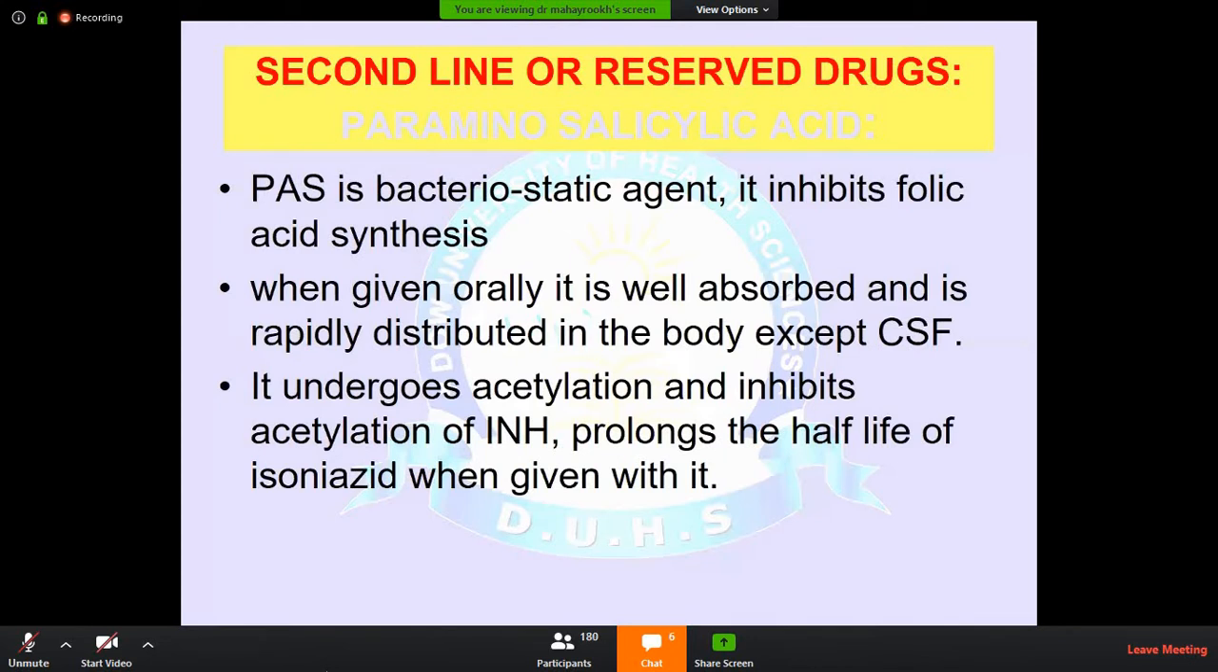Okay, it is rapidly absorbed after oral administration and distributed all over the body except the CSF, cerebrospinal fluid. It is metabolized in the liver by the acetylation process. But one of the disadvantages is that it inhibits the acetylation of isoniazid. In this way, it increases its level. It means it prolongs the half-life of isoniazid when given with isoniazid. So they inhibit the acetylation, resulting in an increased half-life of isoniazid.